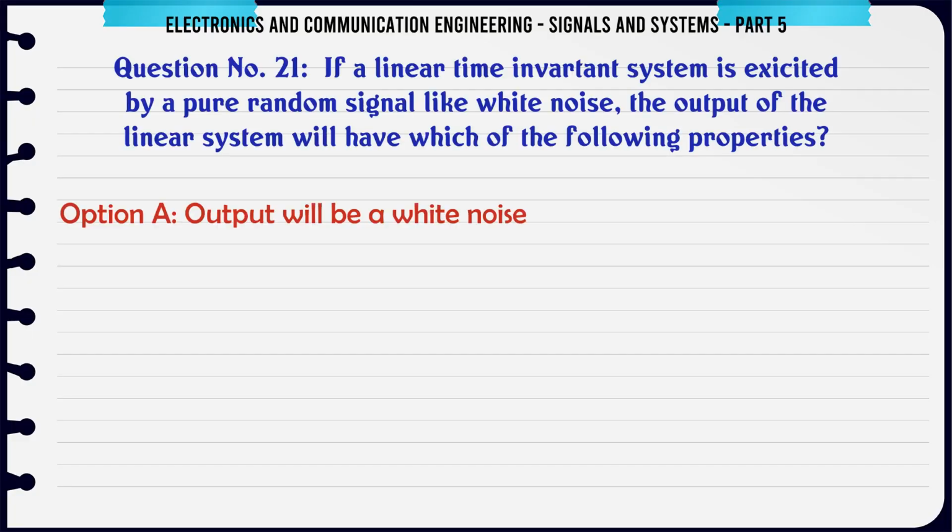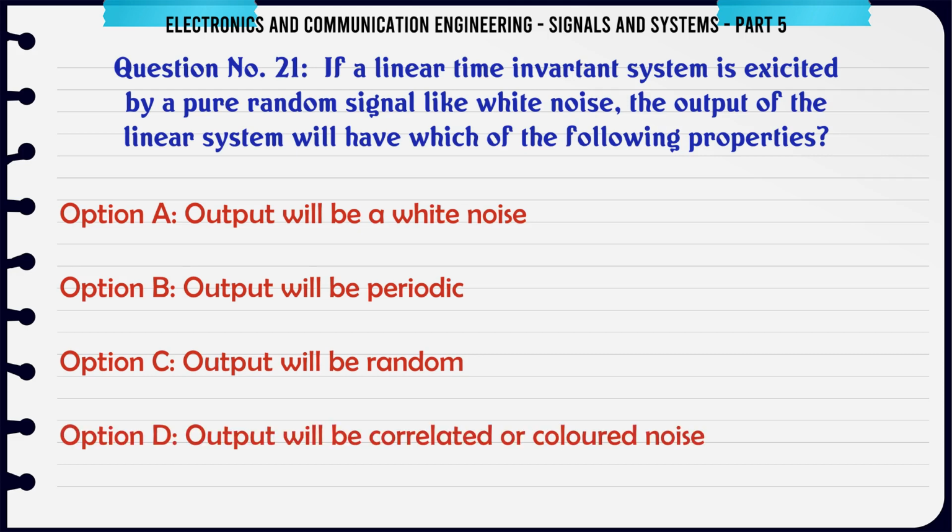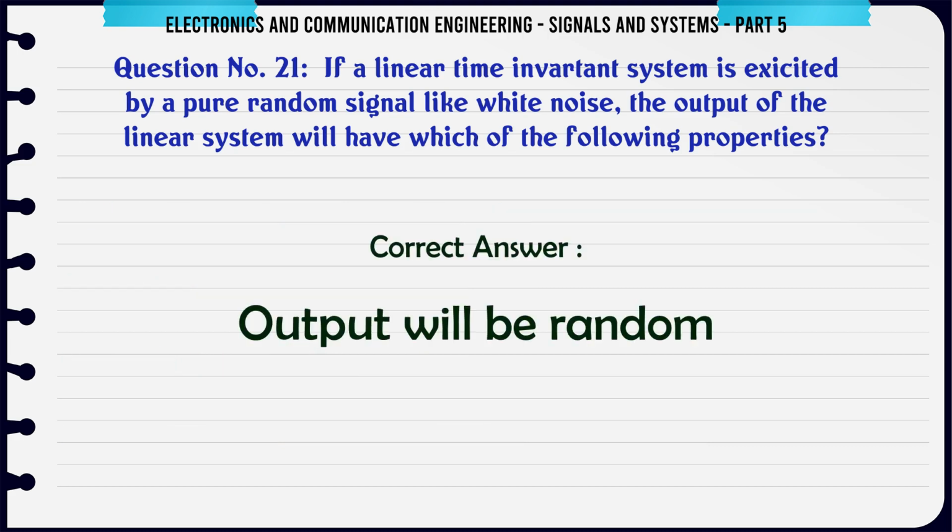If a linear time invariant system is excited by a pure random signal like white noise, the output of the linear system will have which of the following properties? A: output will be a white noise. B: output will be periodic. C: output will be random. D: output will be correlated or colored noise. The correct answer is output will be random.